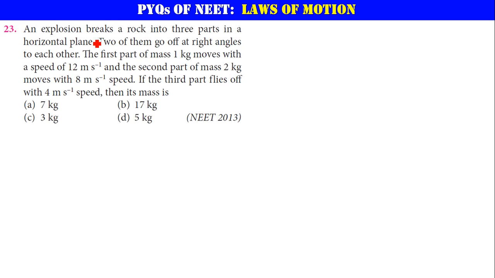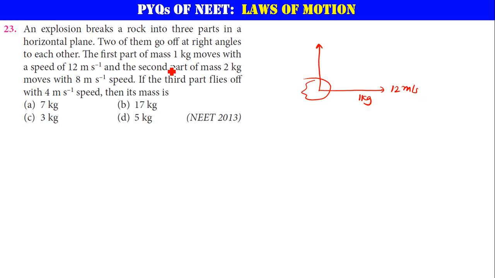An explosion breaks a rock into 3 parts in a horizontal plane. So let's consider the screen is a horizontal plane right now. Let's say there is a rock here, and 2 of them go off at right angles to each other. So let us say one is going in this direction, the other one in this direction. The first part has a mass of 1 kg, which moves with a speed of 12 meter per second.